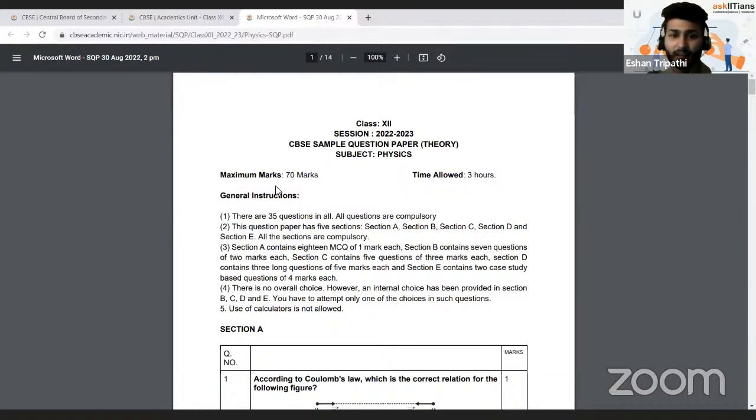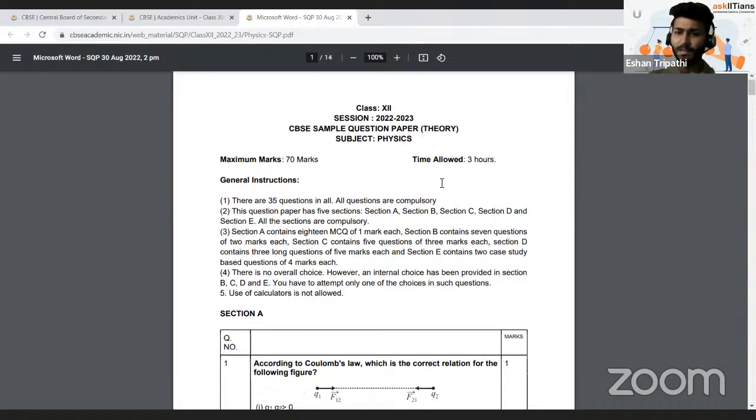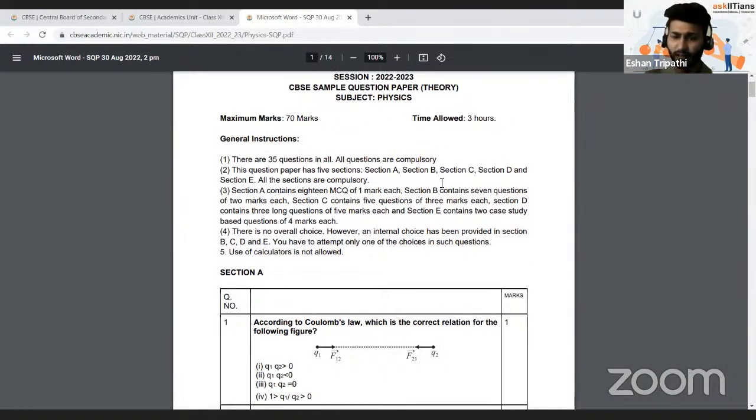So guys, as you can see, it is again 70 marks, and it's a 3-hour paper. The overall pattern of the paper has not changed. Of course, the distribution was a little different in the past couple of years because of COVID. In previous years you had seen a new thing called term 1 and term 2, but this time it is the normal situation. So here we have a 70 mark theory paper, and 30 marks will be calculated on the basis of practicals and internals.